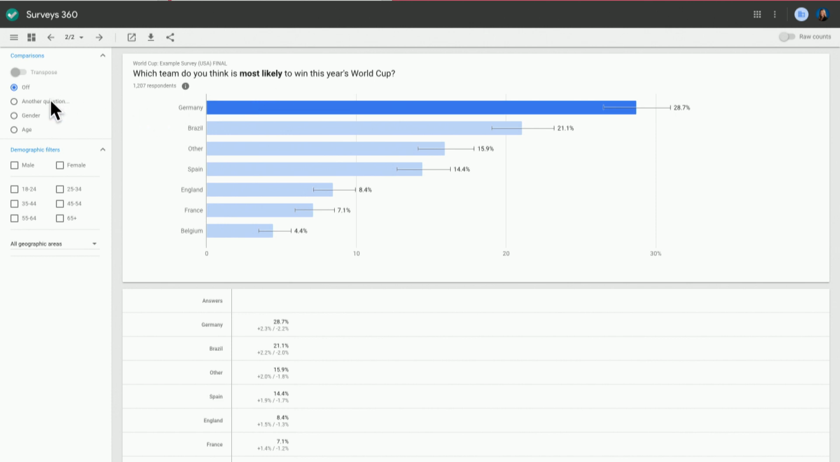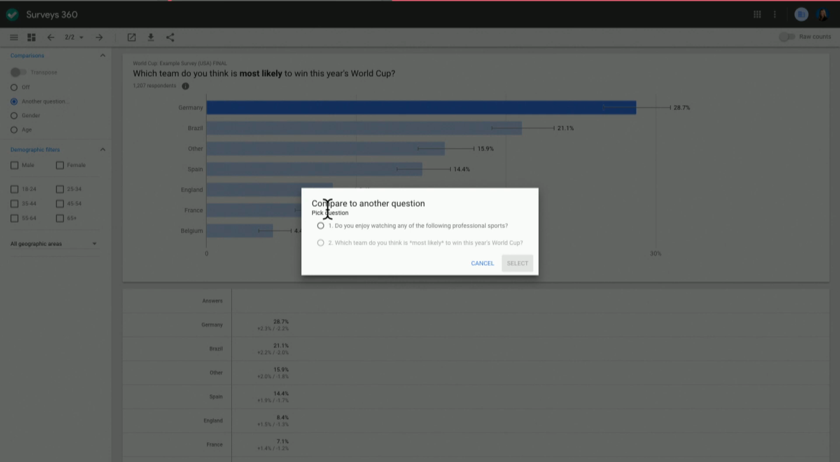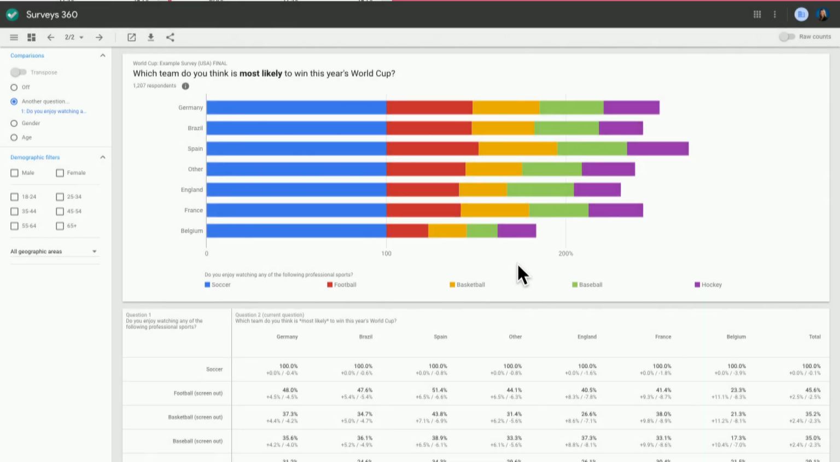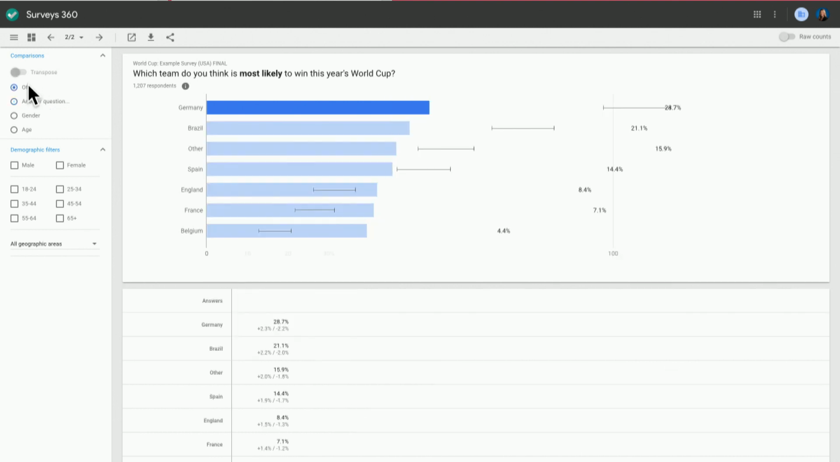If you'd like to cross-tabulate immediately in the interface, you can do so by selecting another question here on the left-hand side and compare it to question number 1. In doing so, you can look at how people answered question 2, which team do you think is most likely to win this year's World Cup, and compare it to how people answered question number 1. This is especially helpful for longer surveys, or if your users are not quite as advanced, this is a great way to get immediate insights without having to do any custom analysis.